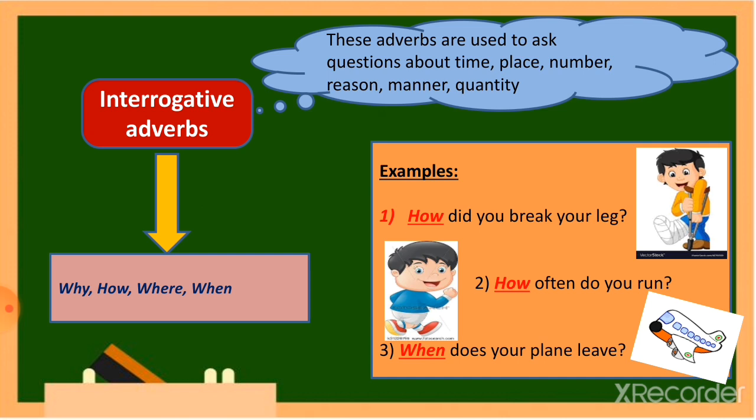What is the frequency of your running? When does your plane leave? Here we would like to know the time of departure. So, in other words, we can say that these questions provide answers in the form of the adverbs which we learned in the prior slides. For example, adverb of time, it can be adverb of place, and so on.